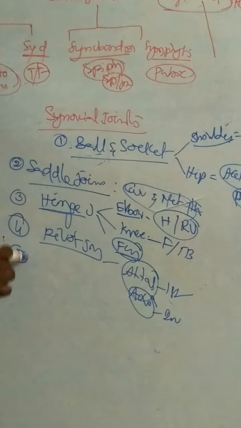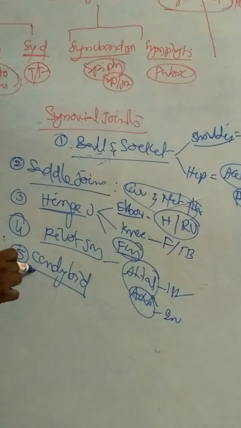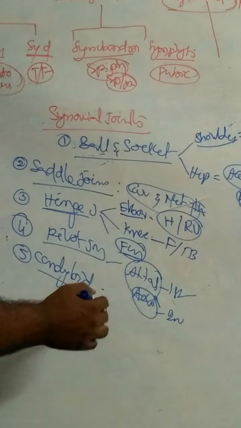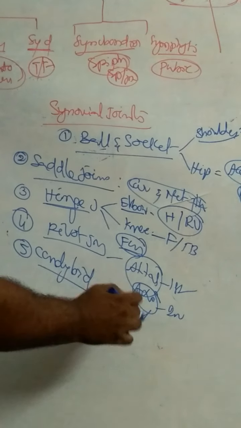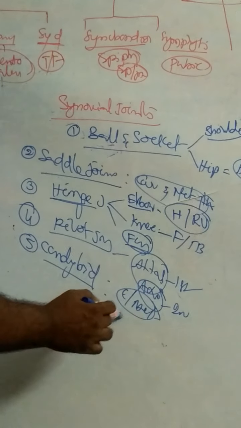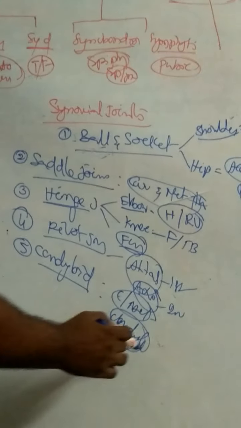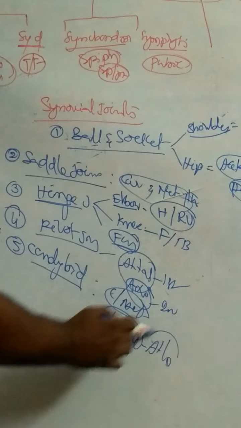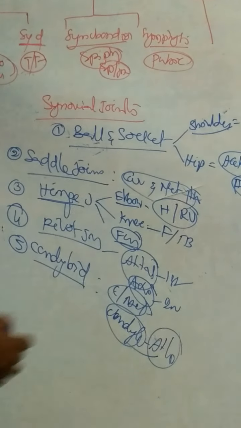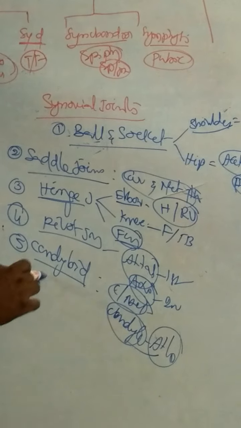And the fifth one is the condyloid joint: the joint between carpals and metacarpals, and between the condyles of the skull and atlas, the atlanto-occipital joint.